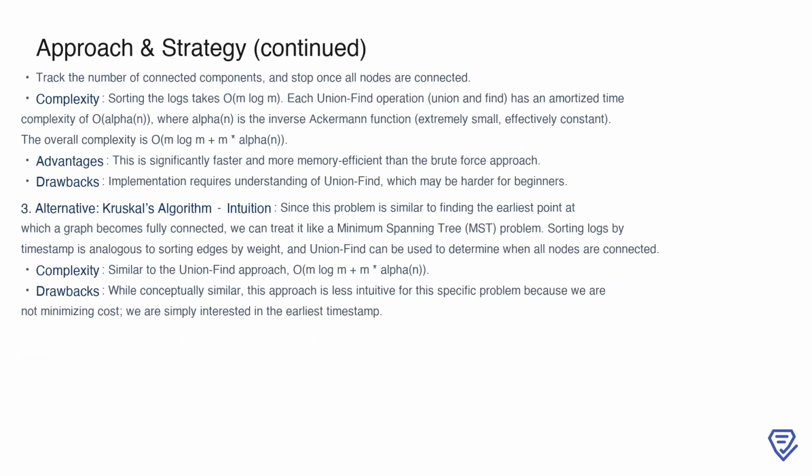In the optimized union-find approach, the logs are first sorted by timestamp to ensure that friendship events are processed in chronological order. Then, as each event is processed, groups are merged using union operations. We track the number of connected components, and the process stops as soon as all nodes are part of a single connected component. Sorting the logs has a time complexity of O(M log M), and each union or find operation has an amortized time complexity of O(alpha(N)), where alpha(N) is the inverse Ackermann function, which grows extremely slowly and can be considered nearly constant.